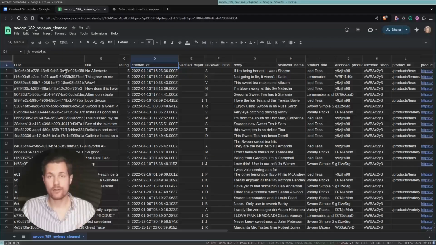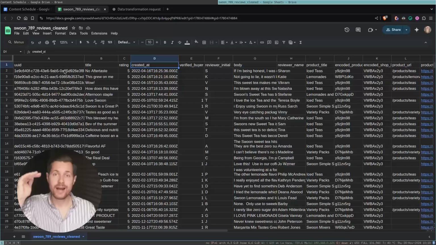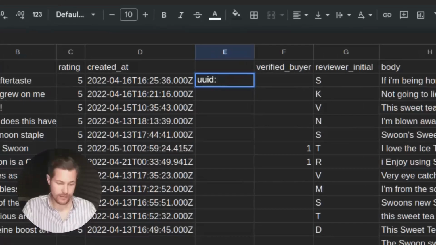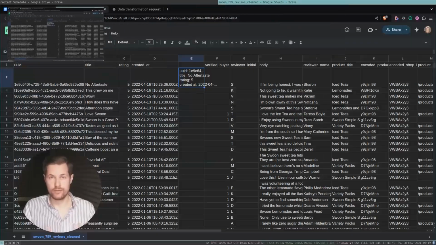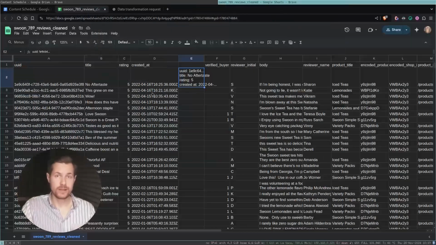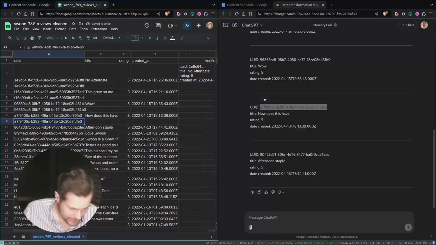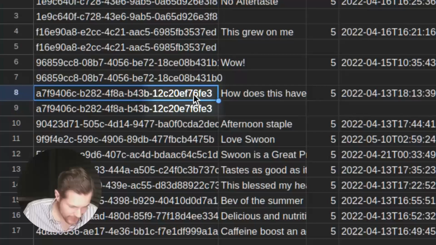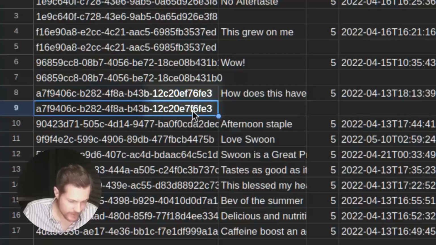There is this common misconception that ChatGPT is a tool that's well suited for everything, but that's just not true. Transform the format of this data. Instead of a table, you have a list of UUID, and then you would have 1E9 thing that you can take a screenshot of this table, attach it to ChatGPT, and tell it to format the data in this way. Again, here's a mistake. In the one above, it's EF76, and the one below, it's E76F. ChatGPT swapped these two letters.